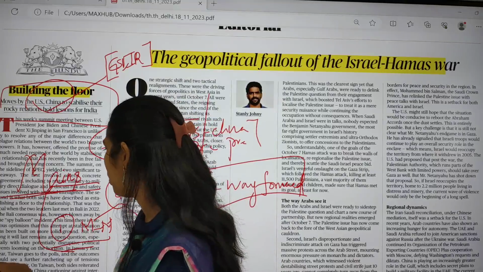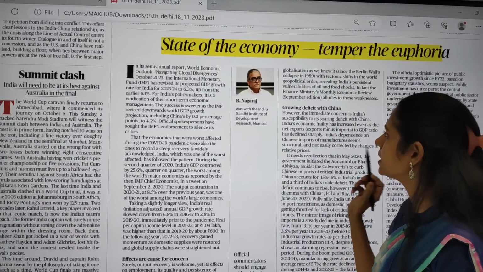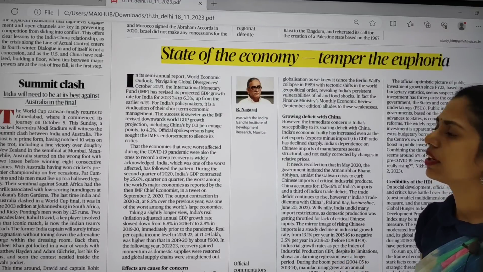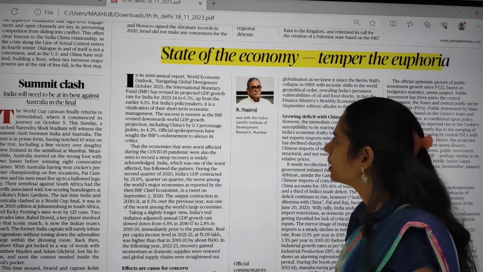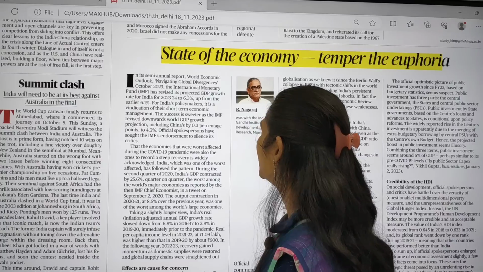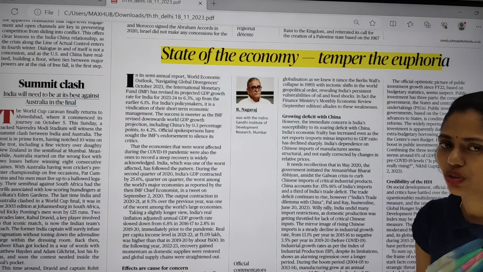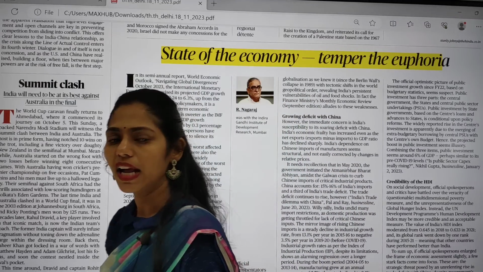If you move on, this article is about the state of the economy, tempering the euphoria. This article is talking about the recent semi-annual report, the World Economic Outlook report. We have to see what the highlights of the report are and what recommendations are given in that report.